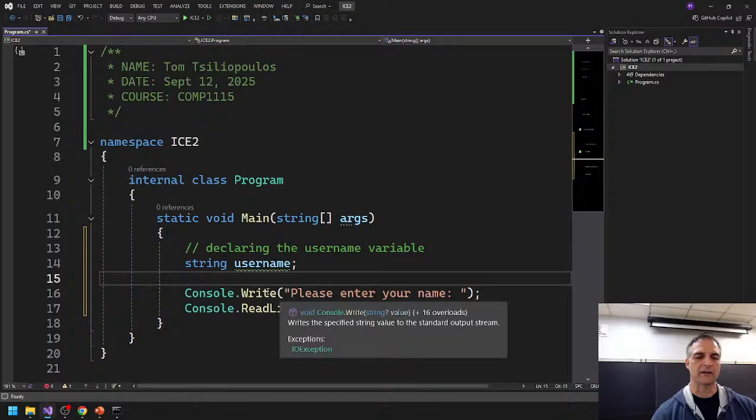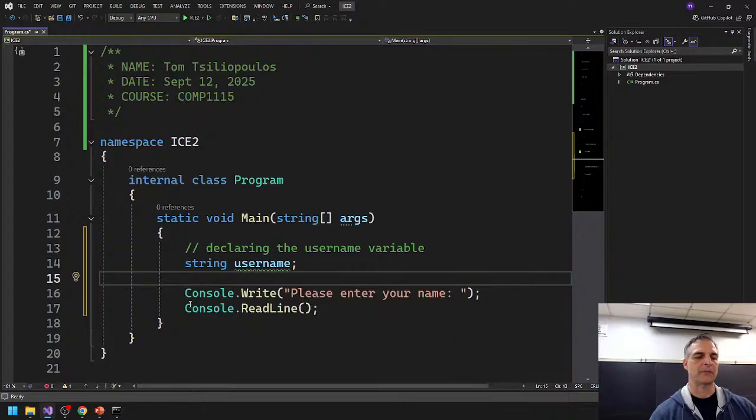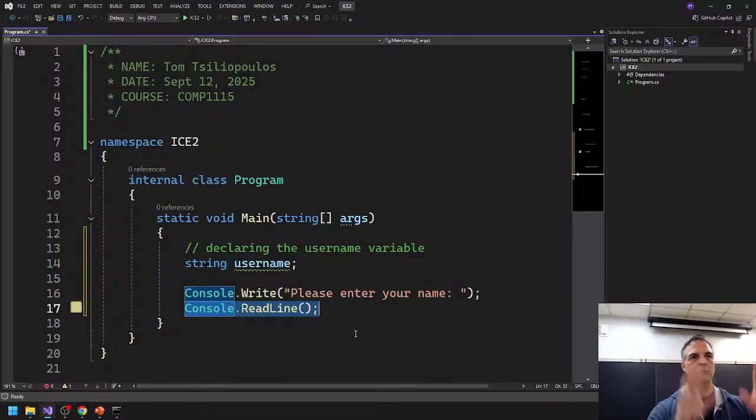What about write? Write doesn't return anything. It returns void. See that right here? It says void. It returns void. Void means nothing. Void means it doesn't return anything, right? But this read line does return something. It returns a string. It actually takes whatever you've read and it returns something. So when this evaluates by itself, it evaluates with whatever the user typed.